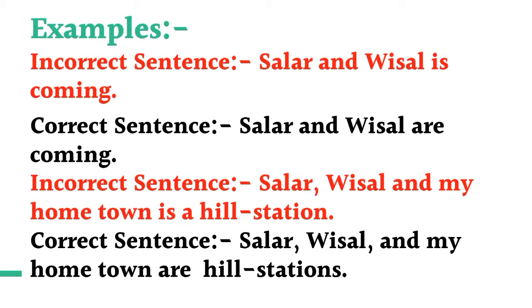Similarly, "Salar, Wisal and my hometown is a hill station." Here Salar, Wisal and my hometown are three singular subjects. So they will take a plural verb, which is "are" instead of "is". So the correct sentence will be "Salar, Wisal and my hometown are hill stations."